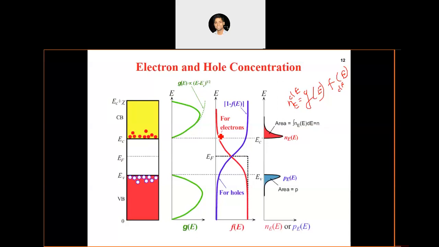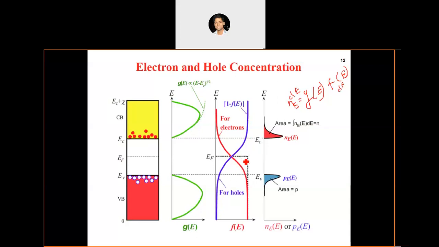The probability of not finding an electron will be 1 minus this value, which is plotted here, and that is equivalent to the probability of finding a hole, isn't it? Not finding an electron is actually equivalent to finding a hole. It does not mean there is a hole there, it is only the probability of finding a hole, isn't it? So that's why we define the probability of finding a hole in this particular way.